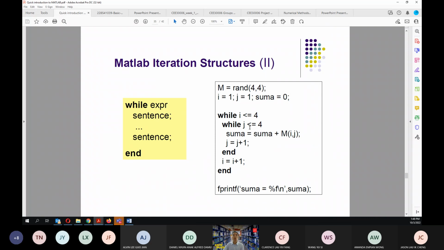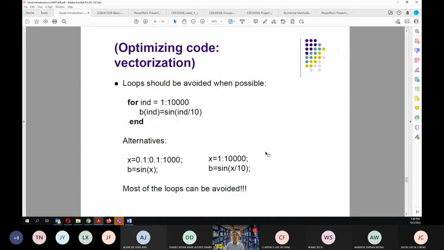This can also be done using a while loop. As long as this condition is met, the loop will continue. This one is basically saying that loops should be avoided when possible, because if you can process this particular problem using a matrix, it will be easier and quicker compared to this one.